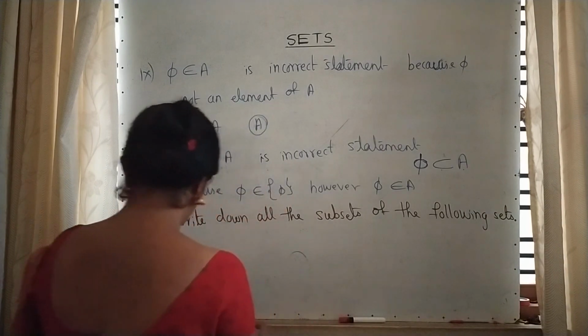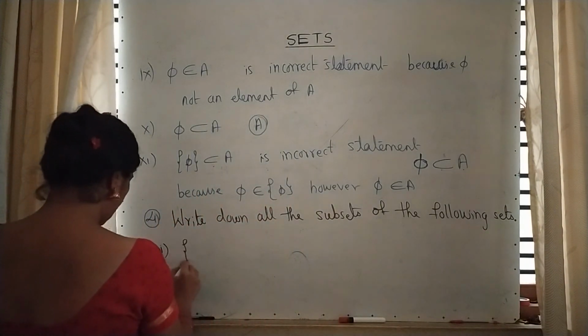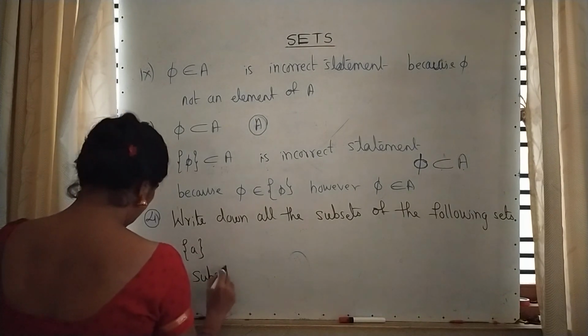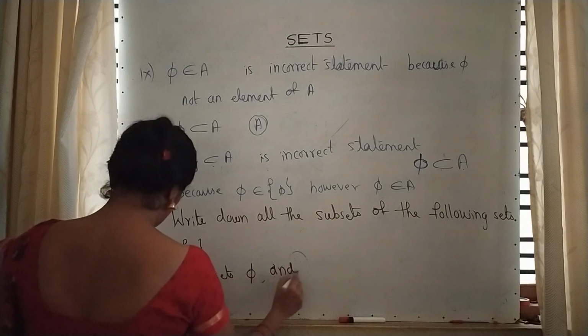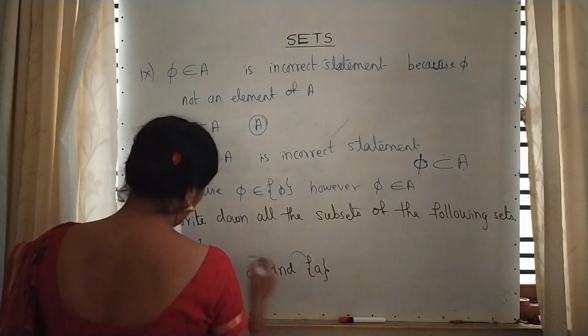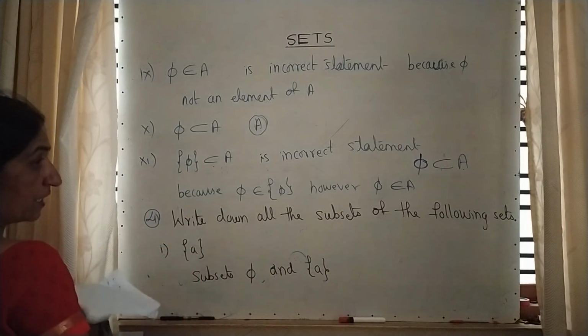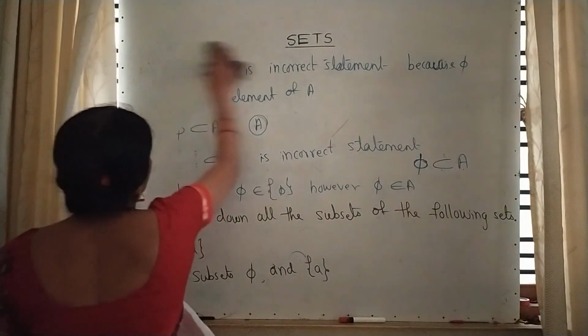First question. Here, subsets are the null set and the set itself. The null set, because null set is a subset of every set and every set is a subset of itself. This is the first one.